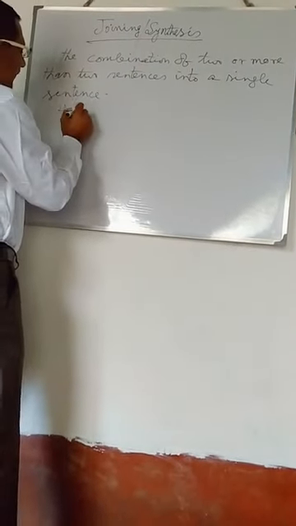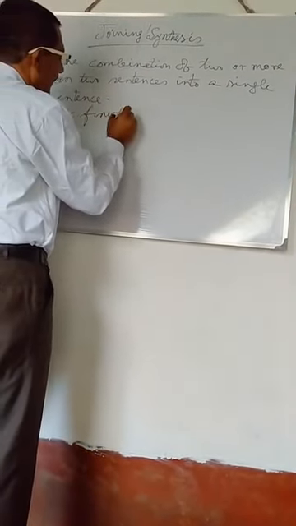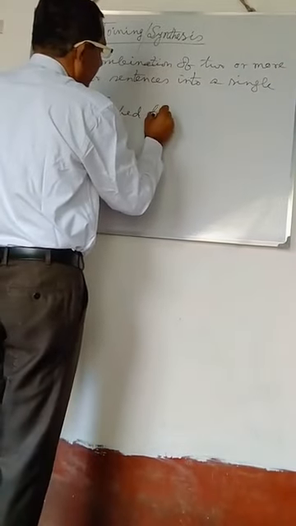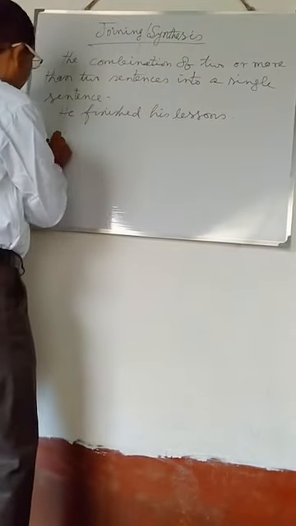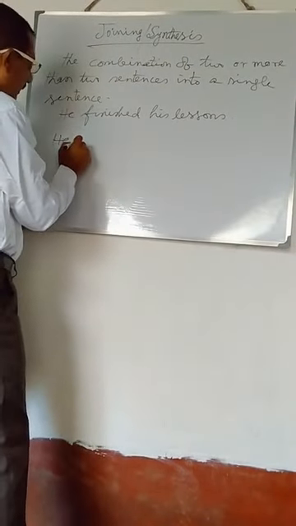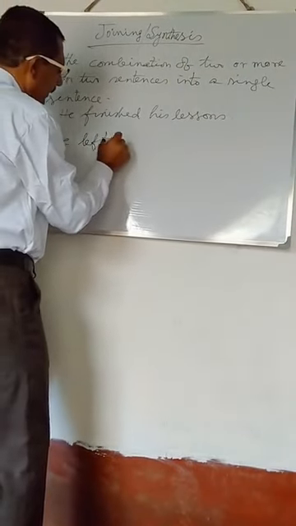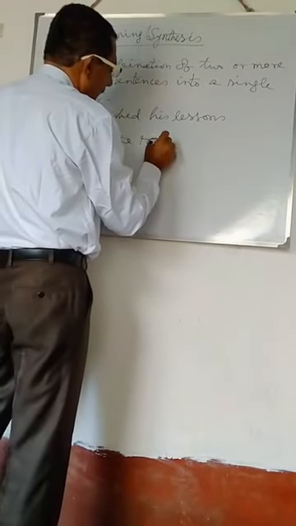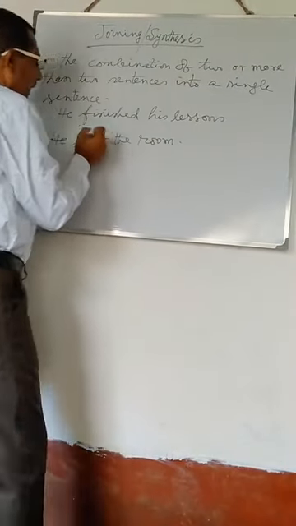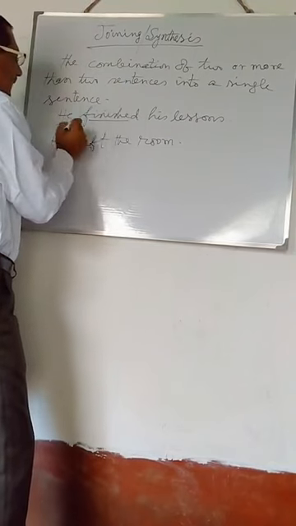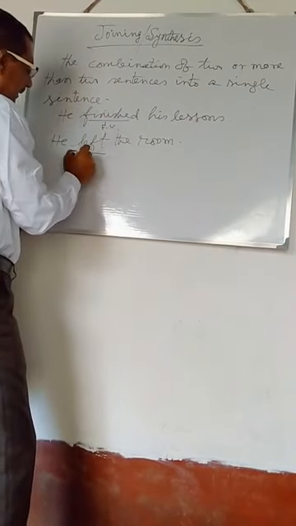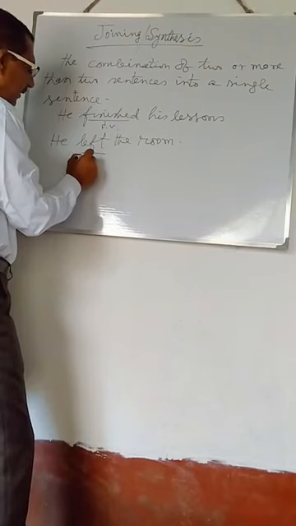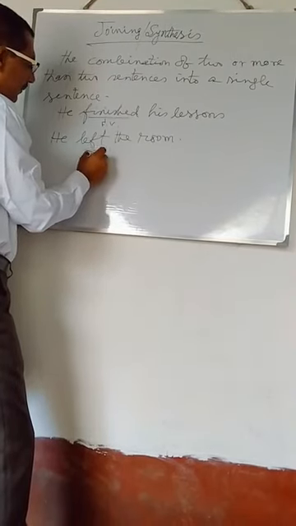Suppose, he finished his lessons. He left the room. Here, in the first sentence, finished is the finite verb and left in the second sentence is the finite verb.